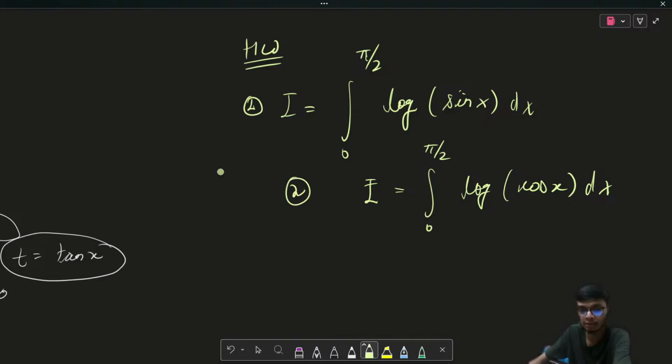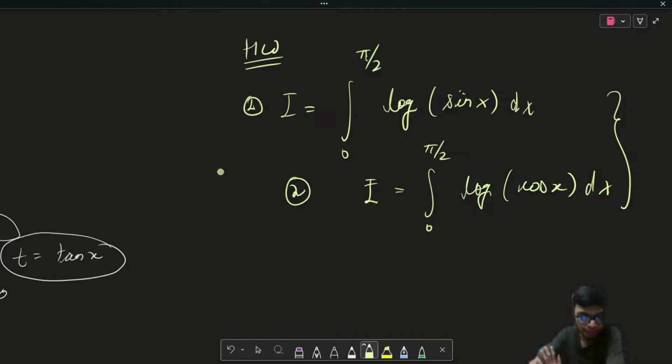You will be interested to know that these two problems have the same answer, because you can check it easily by using the simple King's property. By the simple King's property, you can see both answers are the same. So I want you to find this particular answer and let me know in the comment section after this session is over. I hope you will try to solve these questions and let me know the answer in the comments.